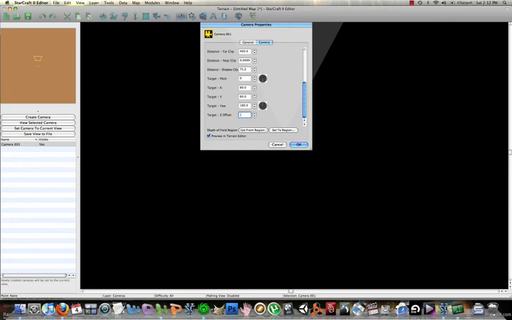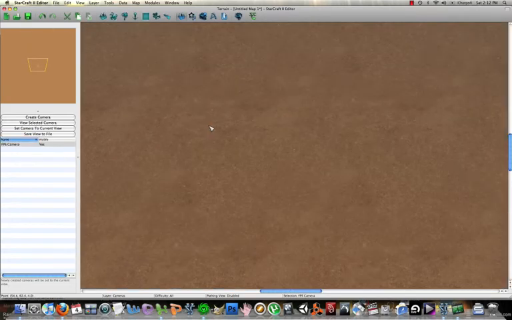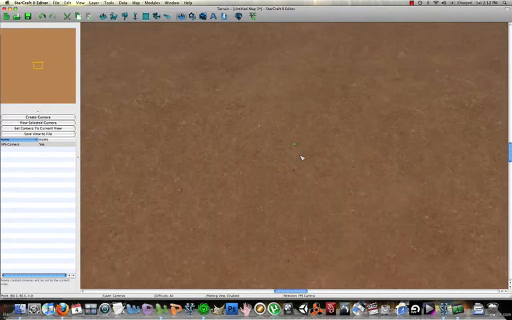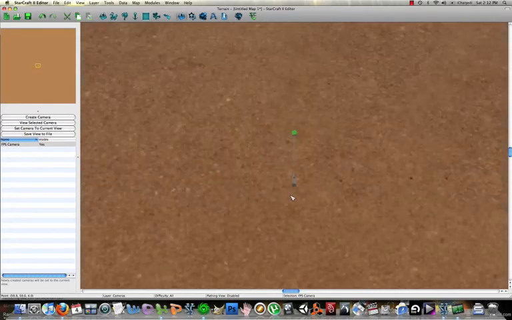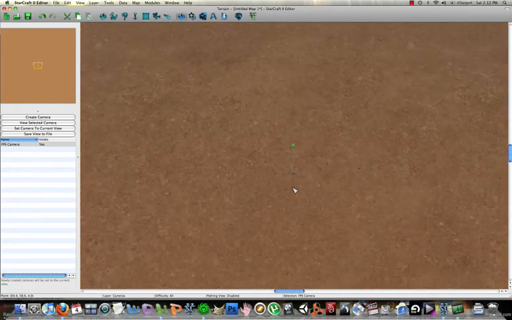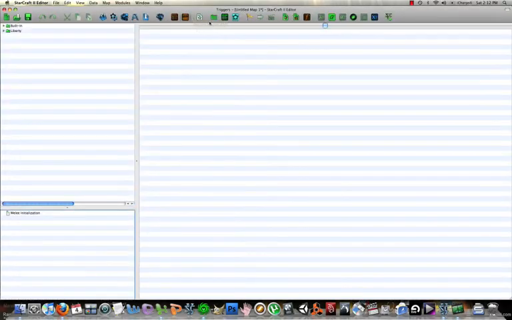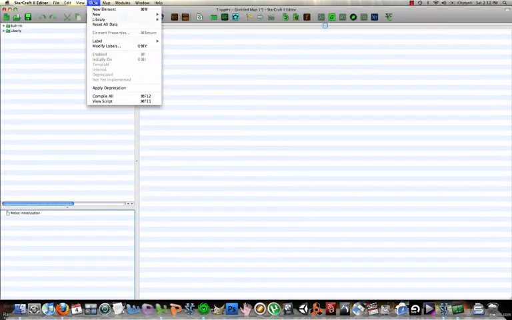And the Z offset to 0.65. And as you can see, we now have a little camera down here that is in the proper location for a first-person shooter. Now, we go to Triggers, Data, go to Library, Import Library.